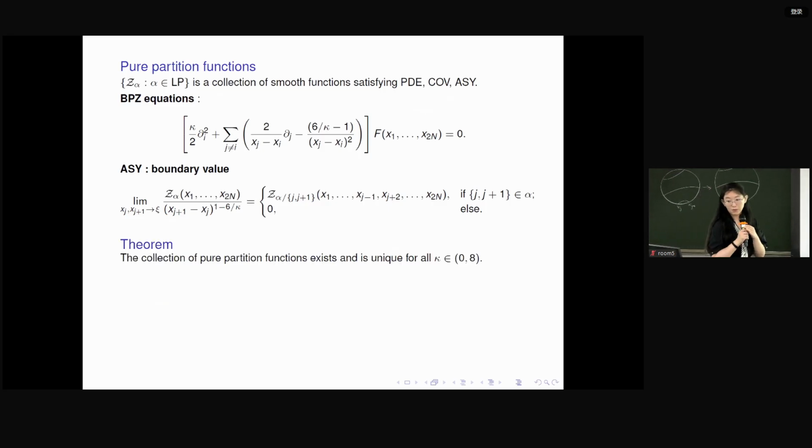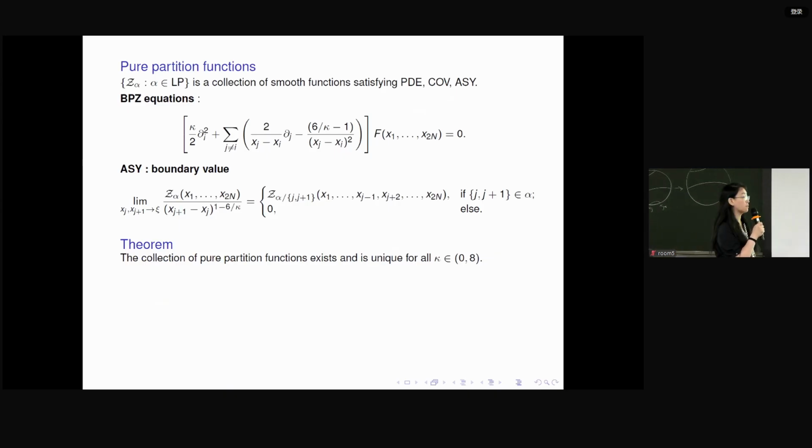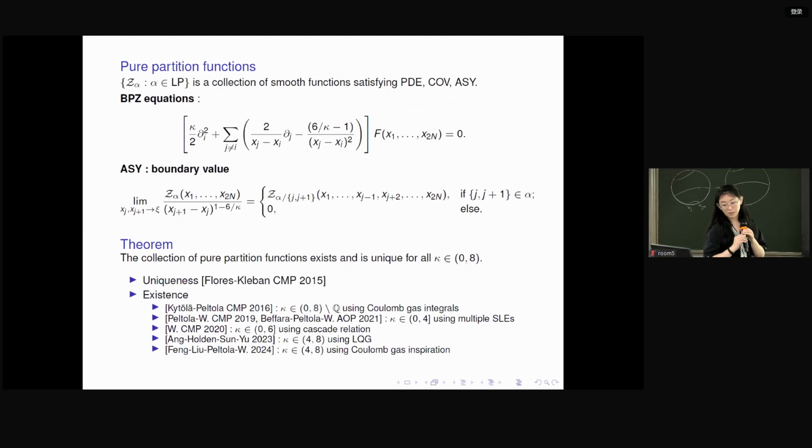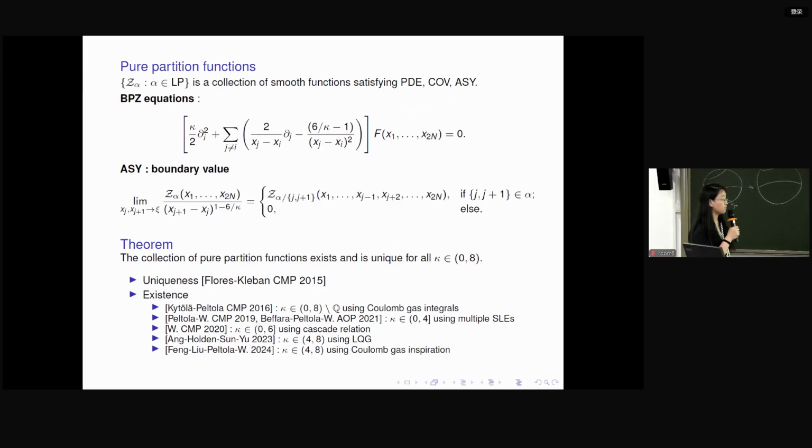So in fact, the first non-trivial conclusion is that once you set up this boundary data, the collection of pure partition functions exists and is unique up to a global multiplicative constant. For the existence and the uniqueness, there is a very long history. The uniqueness was proved by Flores and Kleban around 2010, and it was published in 2015.